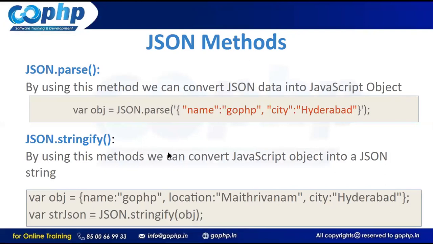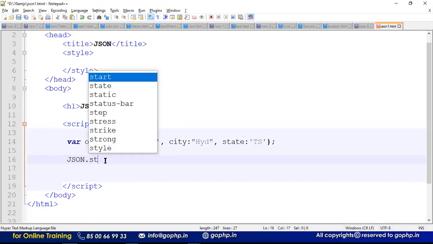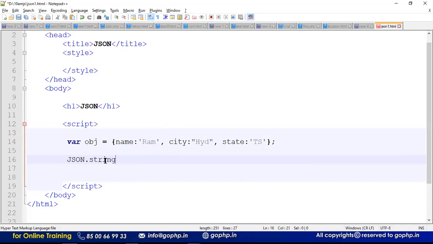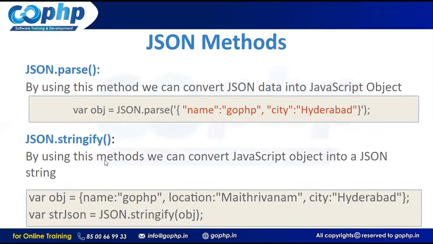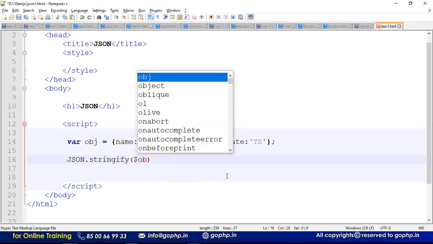So now I have a JavaScript object. This JavaScript object should be converted into JSON, right? To do this, we have to use JSON.stringify as the method. Let me check the method, JSON.stringify. Maybe the method is stringify, right? So pass the variable inside of it, obj. I am just passing the variable here, guys. Check it carefully. Now what is going to happen?